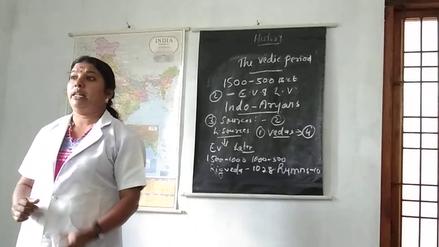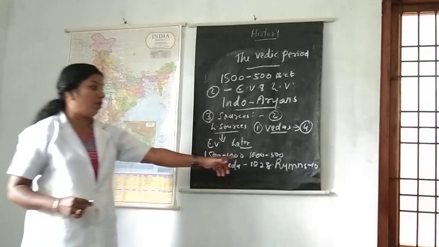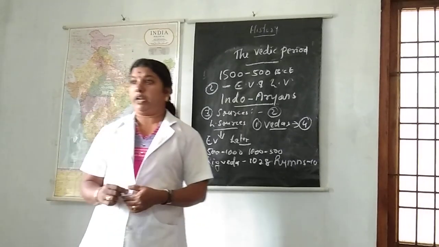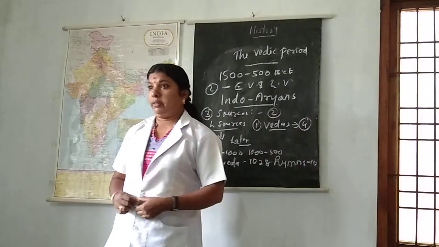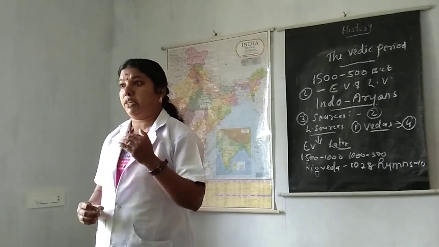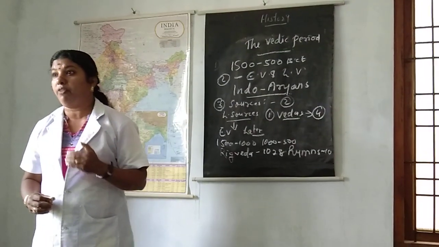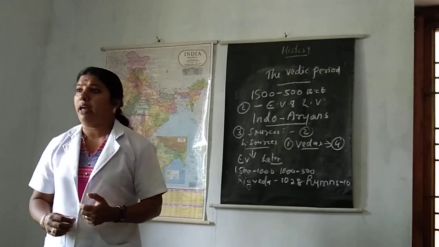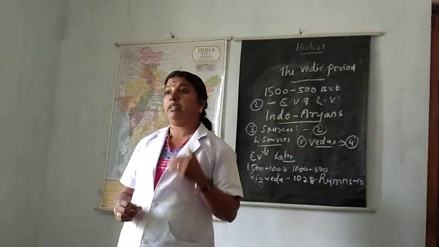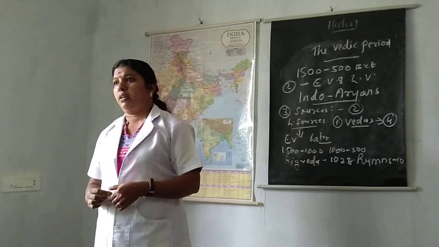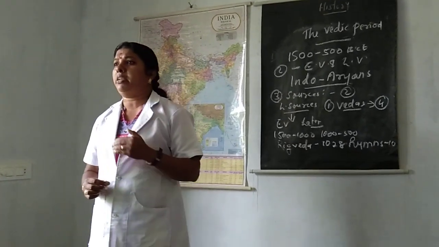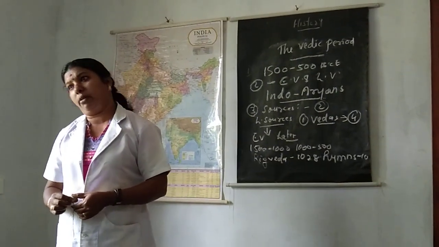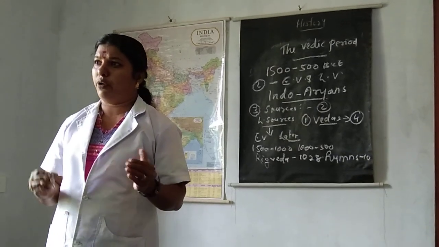Then we can move with the later Vedic literature. I already told you, later Vedic literature starts from 1000 BC and ends in 500 BC. During that time, the major literary works are the Samhitas of Samaveda, Atharva Veda and Yajurveda. These hymns contained in Vedas were recited orally while performing Vedic rituals. Up to there all of you understood, no?